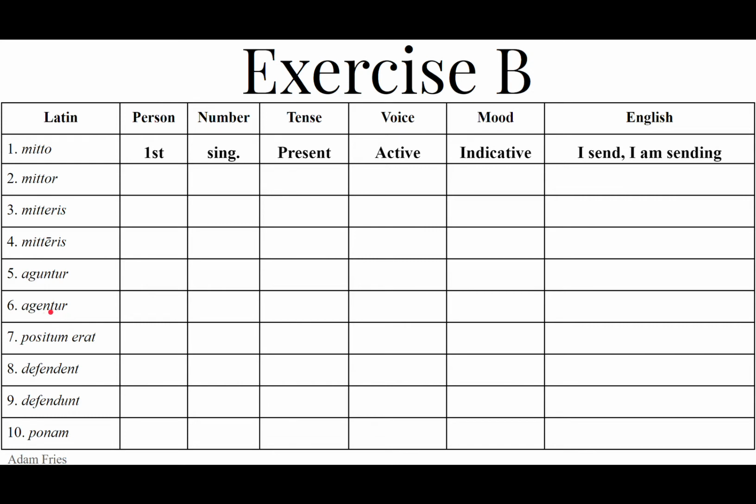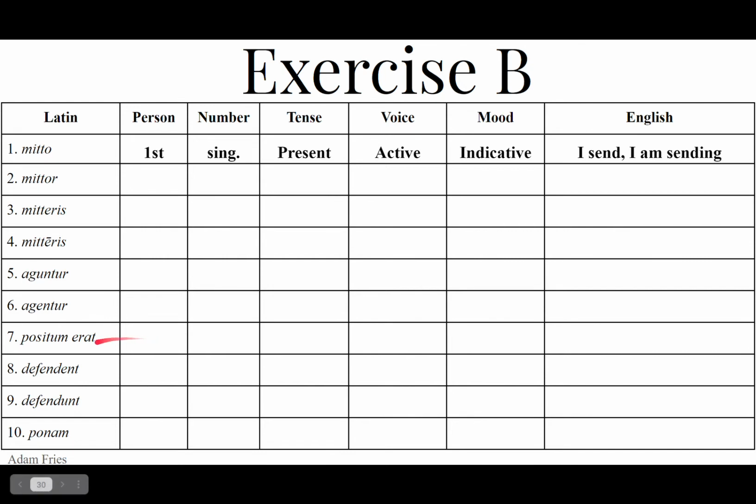Agentur is going to be the third person plural, entur. Notice the e between the present stem ag and the entur, where number 5 had a u and it was present and passive. Number 6 has an e, it is future and passive, agentur. Third plural, future, passive, indicative. They will be done. They will be acted or dealt with.